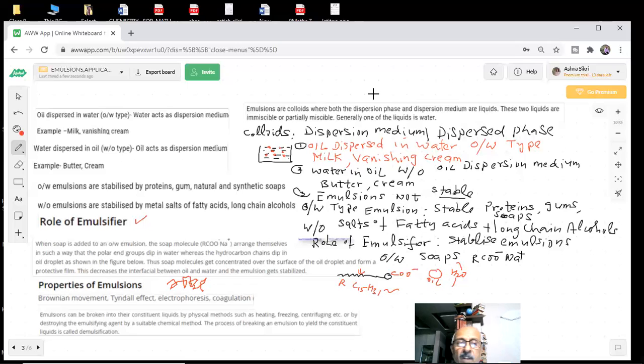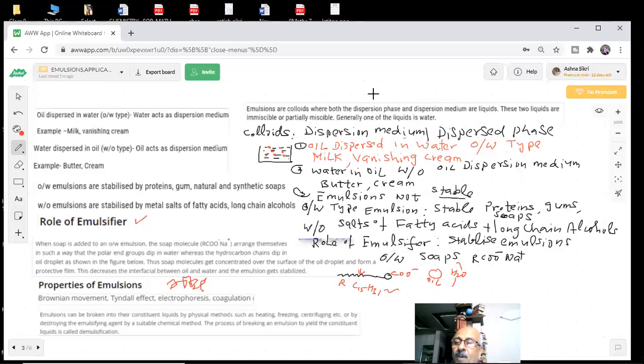It's a beautiful scene because there are dust particles which are present and they are colloidal in nature. They scatter the sun rays. Electrophoresis is a very important phenomenon, has been asked in exam repeatedly. And you know that what we did in electrophoresis: apply an electric field and the charged particles will move towards positive or negative plates depending on the charge on them. Emulsions are also charged. They have a charge on them, therefore they also show electrophoresis.